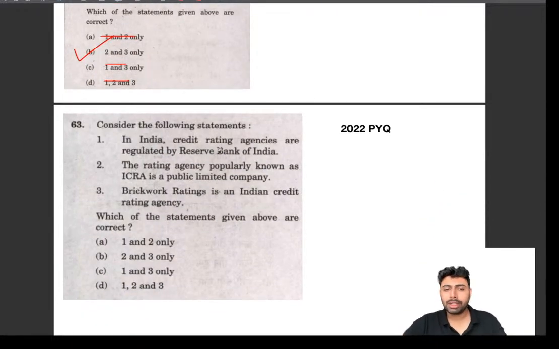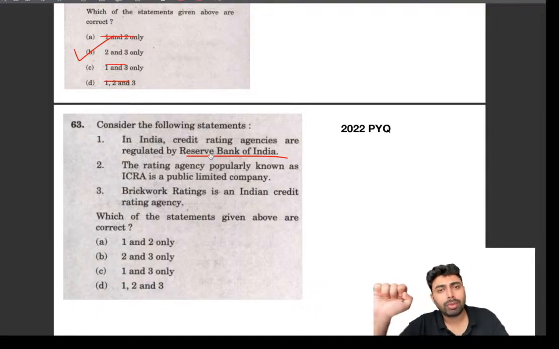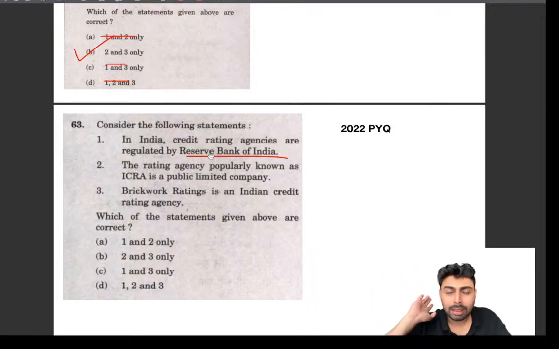And this one, a classic one, like I mentioned: credit rating agencies are regulated by the Reserve Bank of India. If anything regarding any body is being asked and the Reserve Bank of India is given, try to think whether SEBI can do such things, or whether, in your understanding, SEBI is capable of doing that thing. If SEBI is capable of doing that thing, most likely SEBI will be the answer instead of RBI. And vice versa is also right.